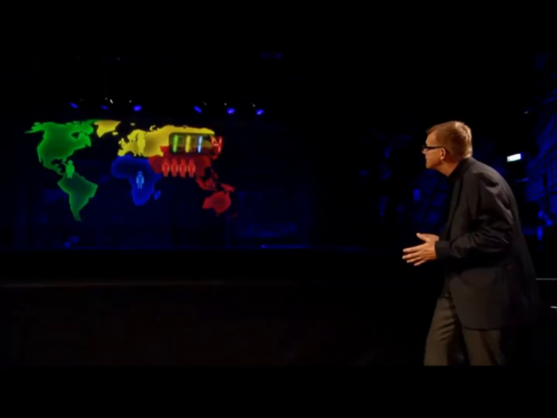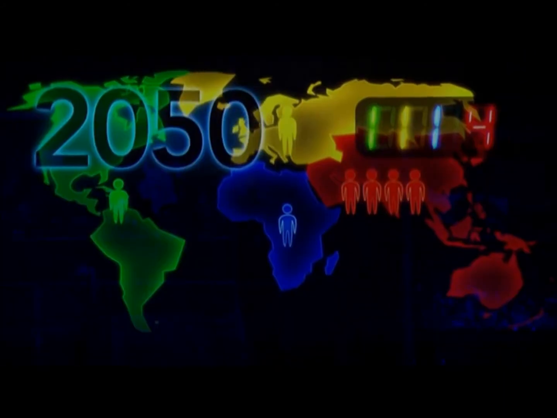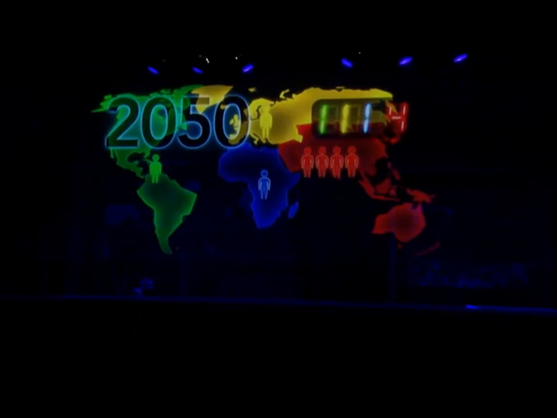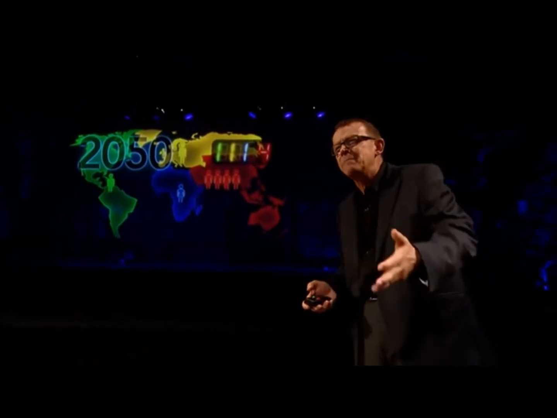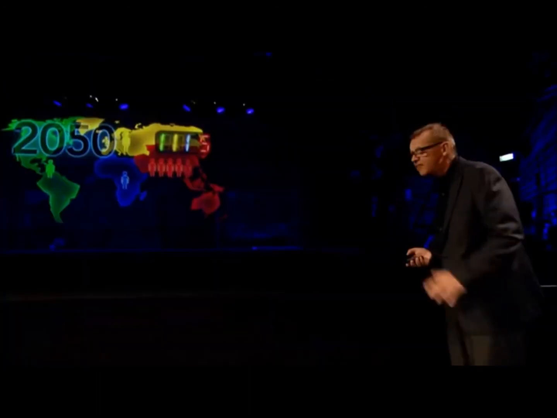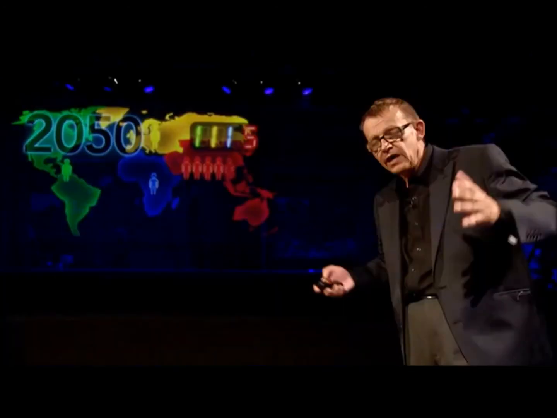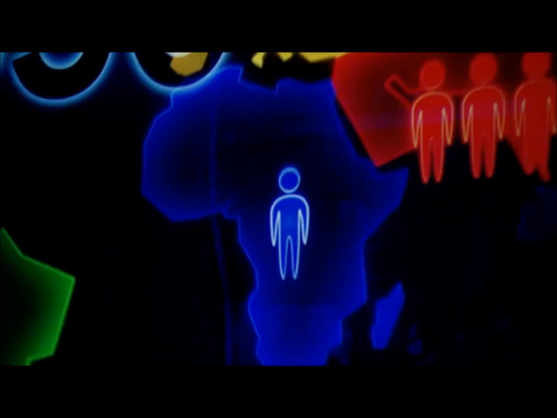Now, what will happen up to mid-century? That we know fairly well. Europe, no increase. In fact, the European population is decreasing. In America, a little more people, mainly retired people in Latin America. So it makes no difference. It's more or less the same. In Asia, we will have 1 billion more, and then the population growth in Asia is over. In Africa, in the next 40 years, the population will double to 2 billion.